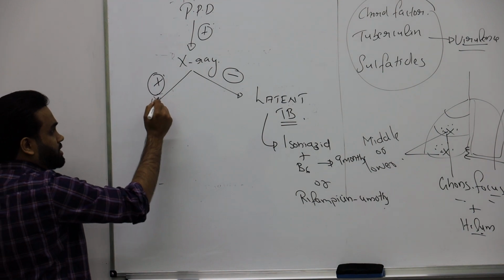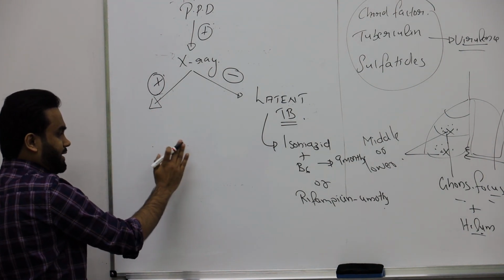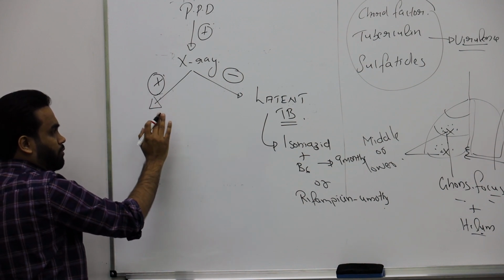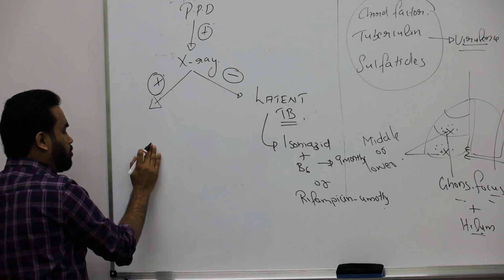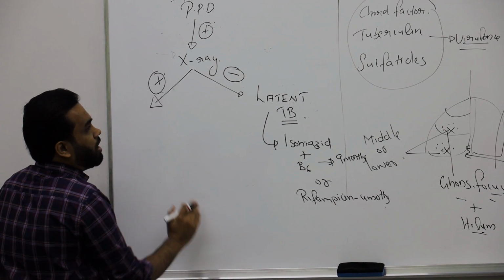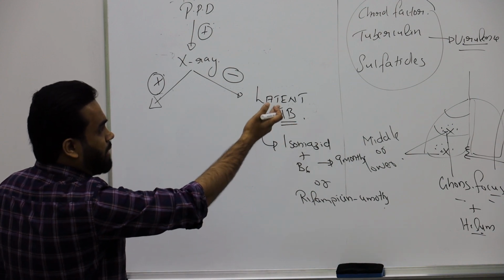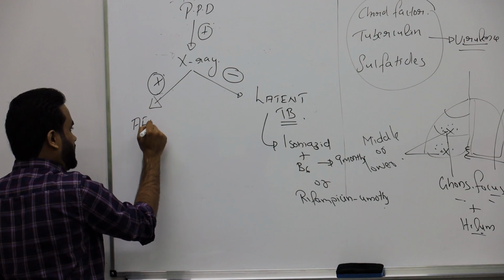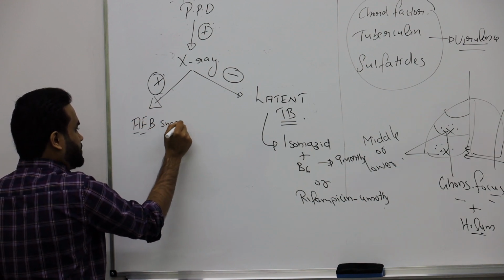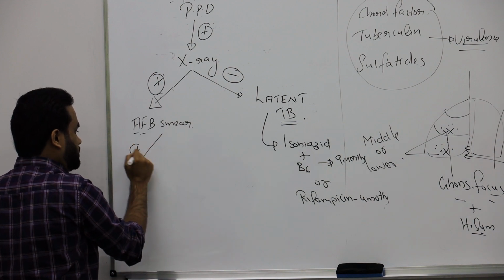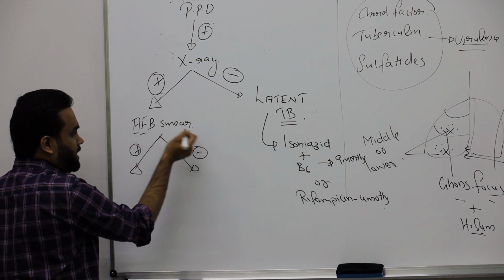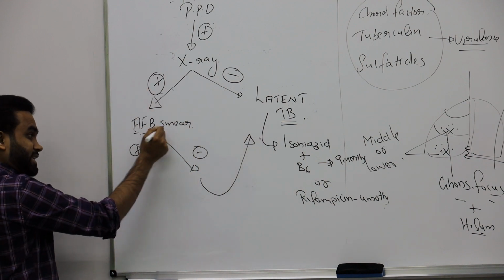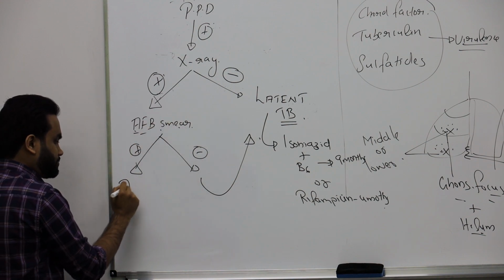If the X-ray is positive, it means at least he had the infection before, maybe he is treated now. We have to see whether he was treated and doesn't have any problem, or is active. So we do one more test. You already know this bacteria is acid fast, so we take an AFB smear, acid fast bacillus smear. If that is negative, they are treated and don't have any active symptom, so it is again latent TB. If that is positive, it means active TB.